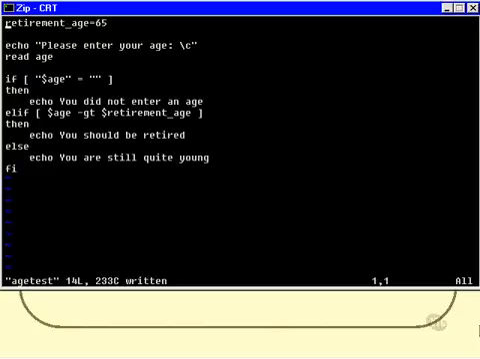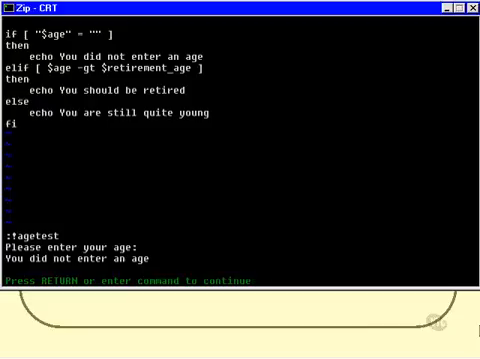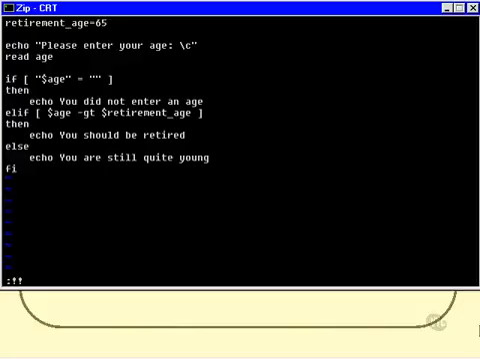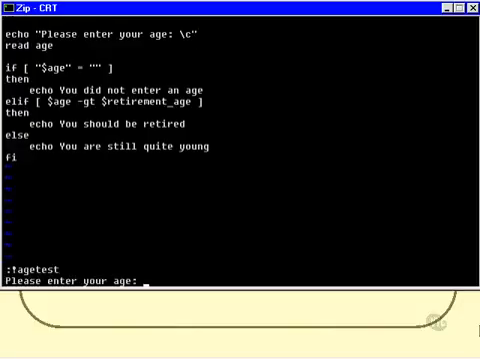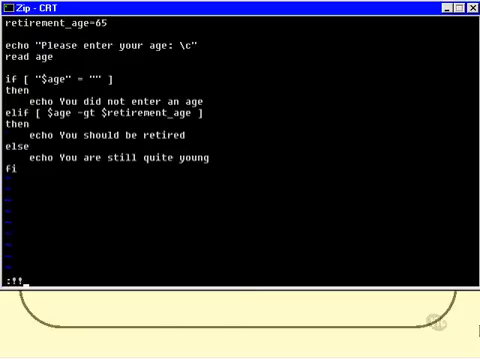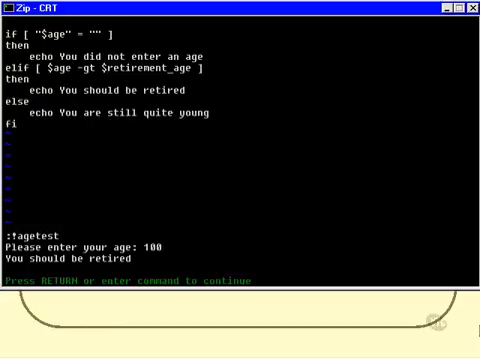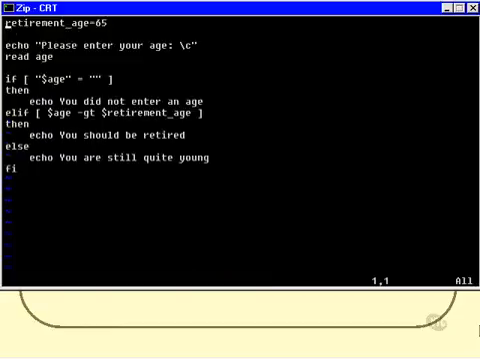Okay, so let's run that. Please enter your age. Now I'll skip it and press enter, and I get the message that you did not enter an age, which is good. Now I will enter an age, say 23, and you are still quite young. Fabulous. Try again. This time I'll enter the age of 100, and I guess I should be retired at age 100, but you never know these days. Okay, so that script seems to be working.